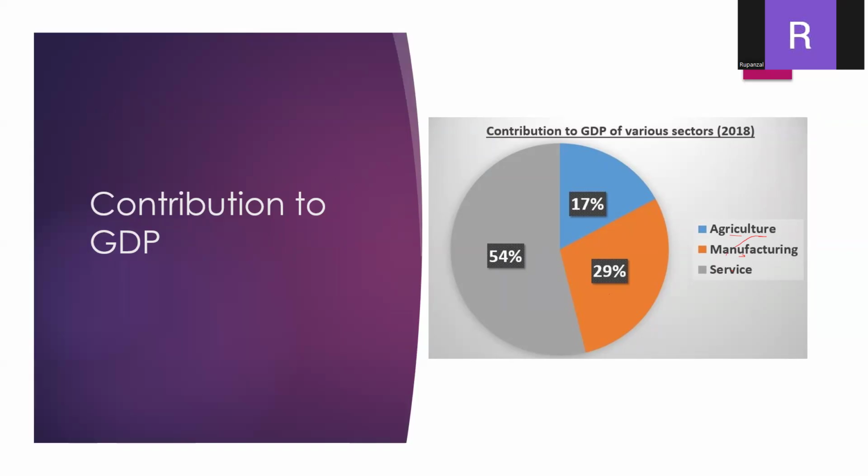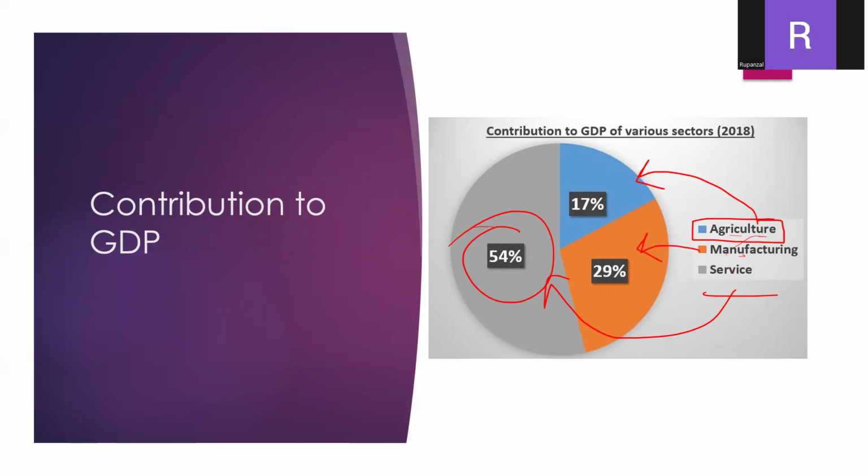The major contribution to the Indian GDP is the service sector, which contributes 54% to the Indian GDP. On the other hand, agriculture contributes 17%, and manufacturing contributes 29%.